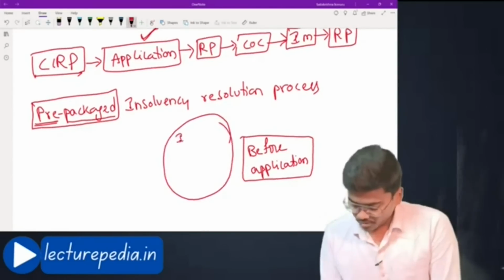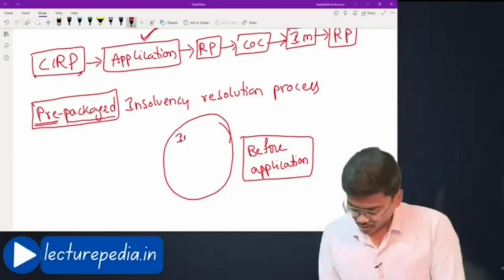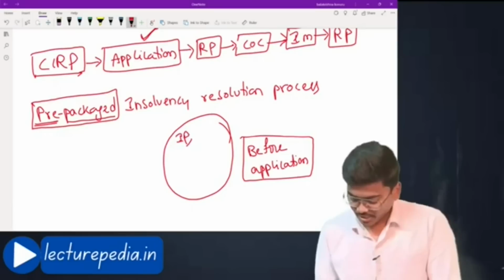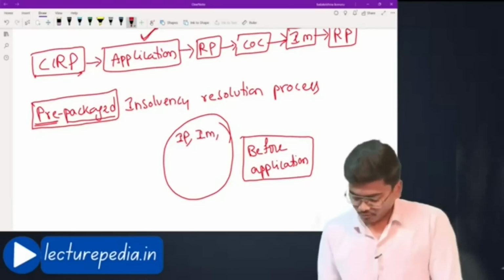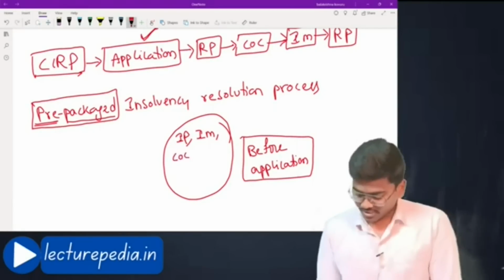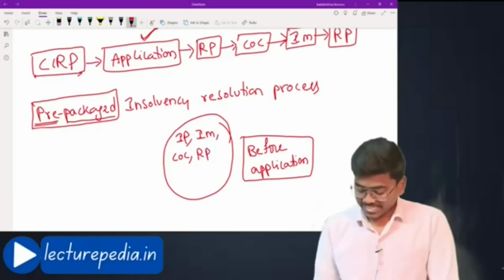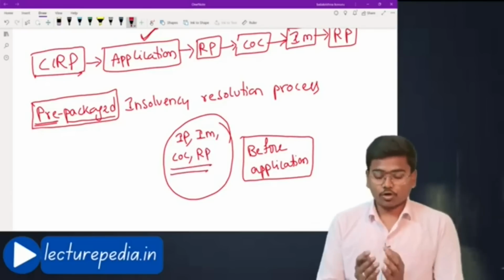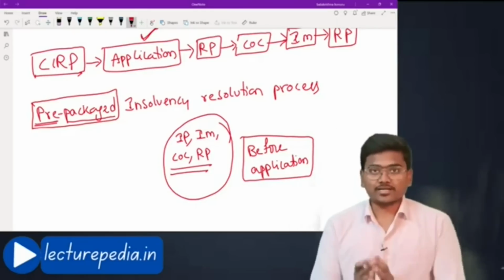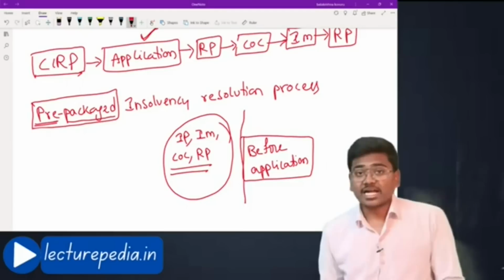The appointment or selection of the insolvency professional, preparation of the information memorandum, forming of the committee of creditors, and preparation of the resolution plan. Everything is decided, or you can say packed, before the application is made to the adjudicating authority.